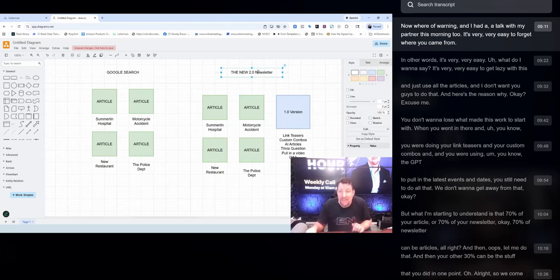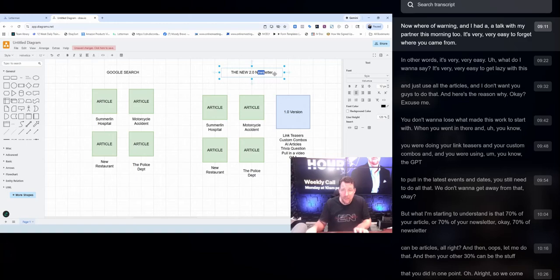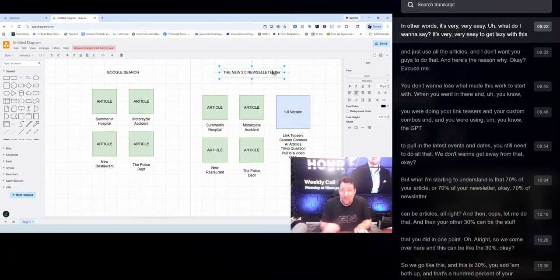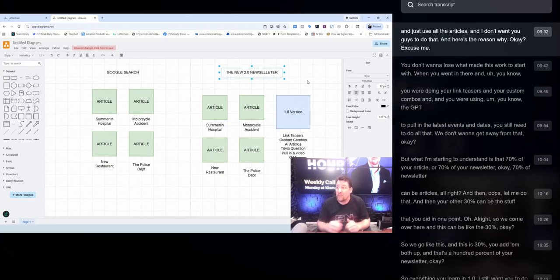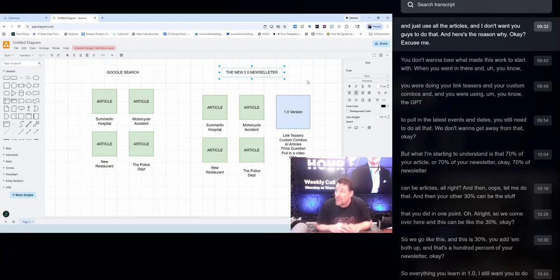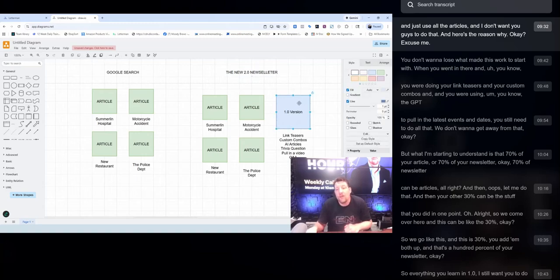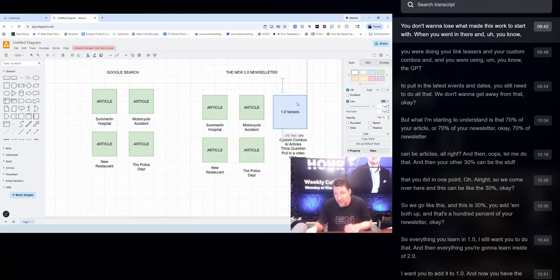It's very, very easy to forget where you came from. It's very, very easy to get lazy with this and just use all the articles. And I don't want you guys to do that, and here's the reason why. You don't want to lose what made this work to start with.